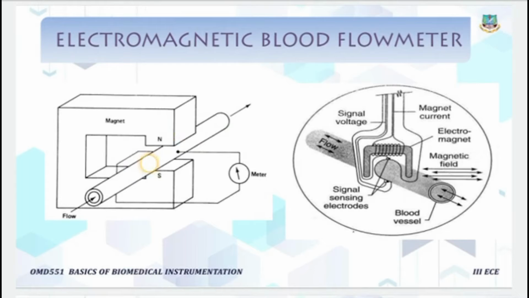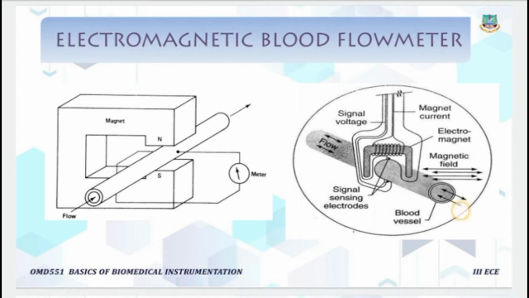This is the blood vessel, and around the blood vessel we place a permanent magnet or electromagnet. This generates a magnetic field which is perpendicular to the direction of the flow of blood.